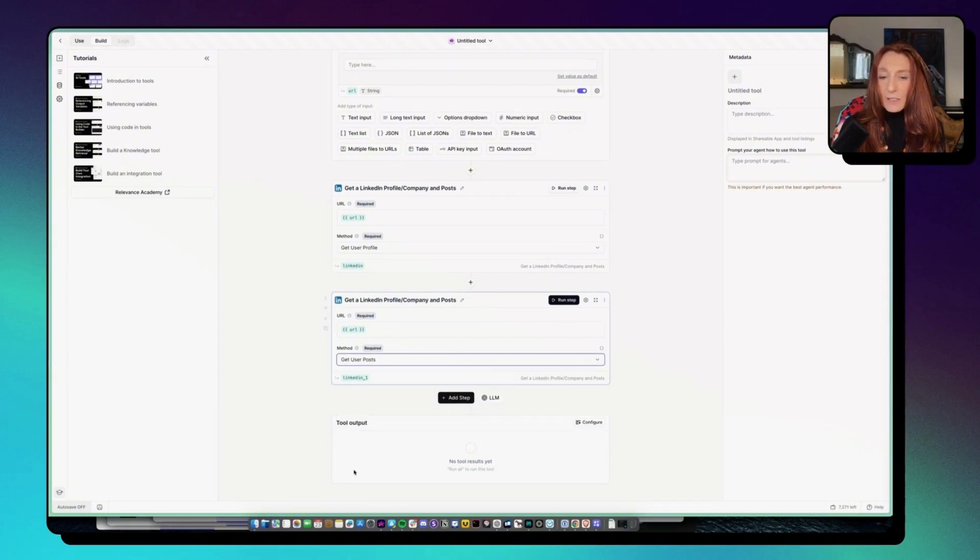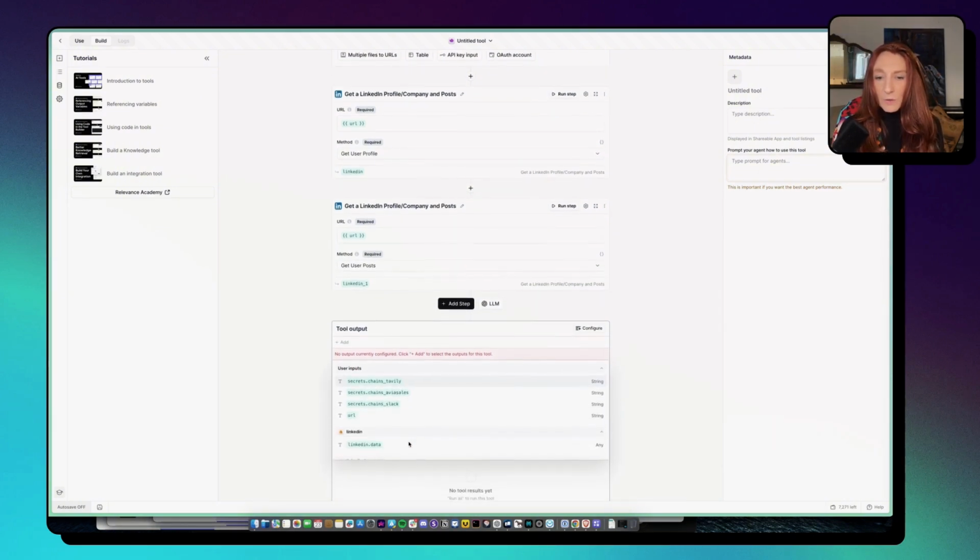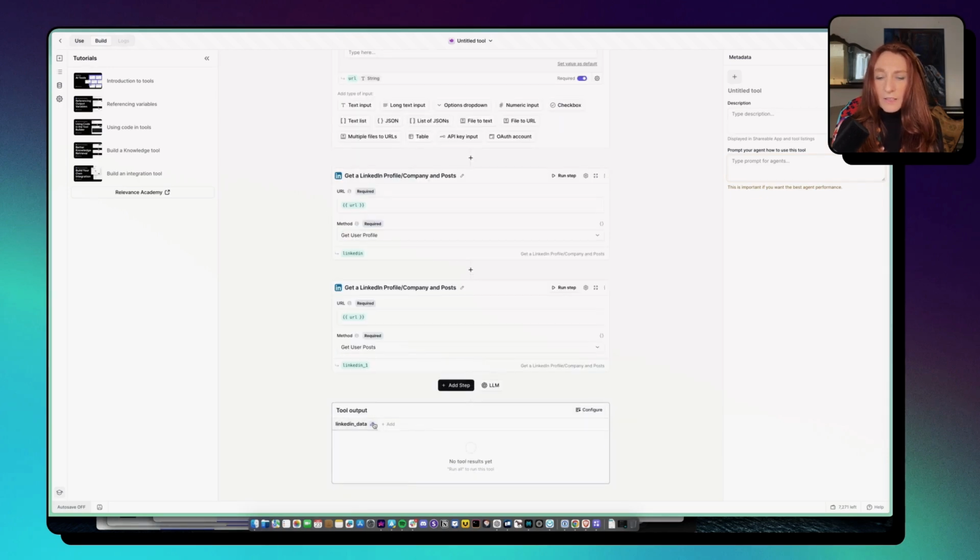And then in the output, we need to click here on configure, and we do it manually because we want to add the posts and the profile. So here we have LinkedIn data. I should rename that. LinkedIn data here is the profile. So I rename it profile.